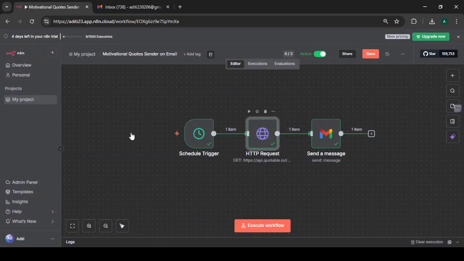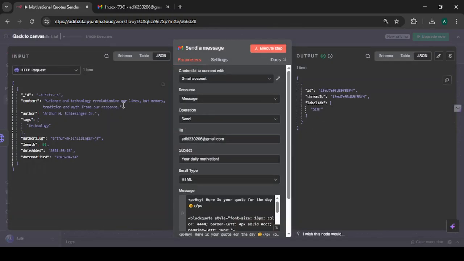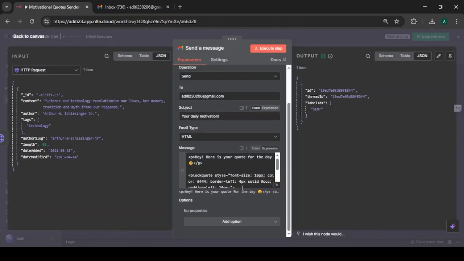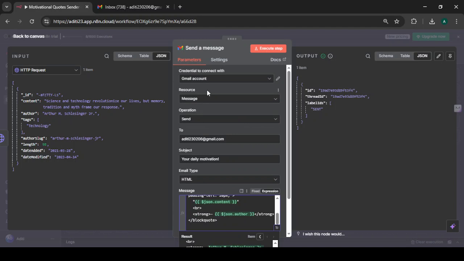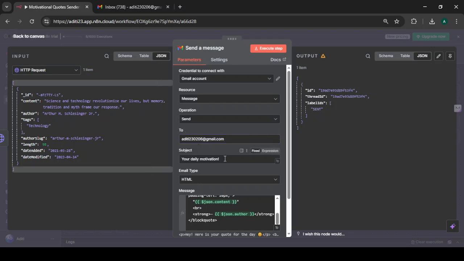So the input that we have here is the JSON. This JSON. Now it is formatting the quote as per our HTML and sending it. So the Gmail account that I have linked with n8n is the one that is going to send the email, and here we can add other emails by using a comma. This is basically the receiver's email, and the subject of the email can be written.